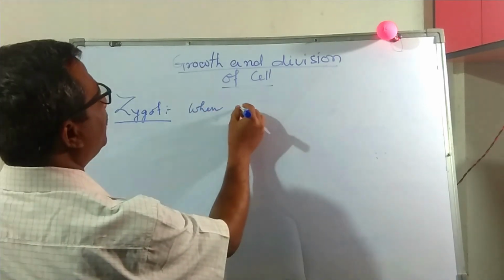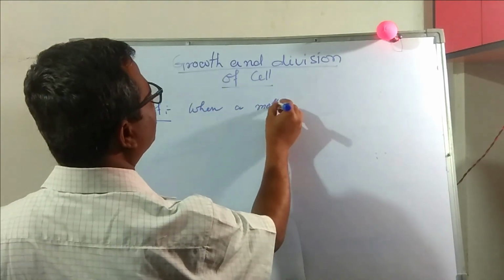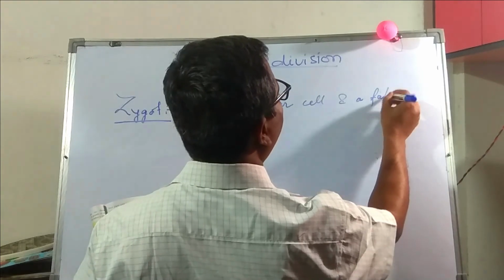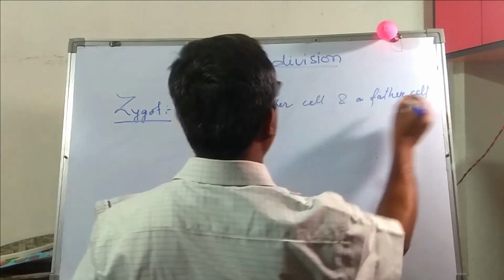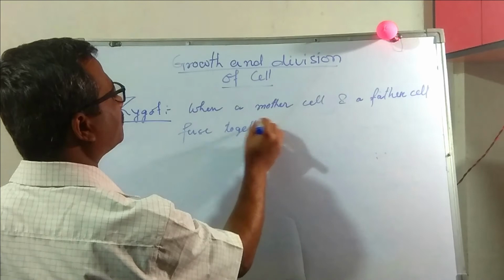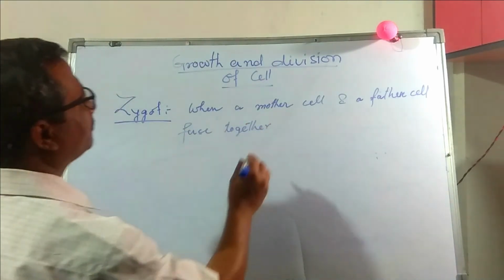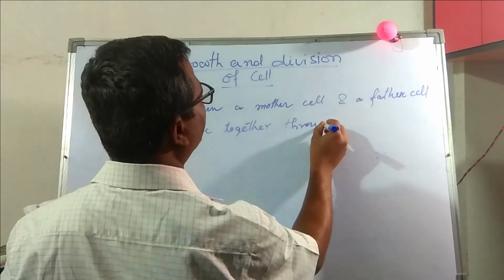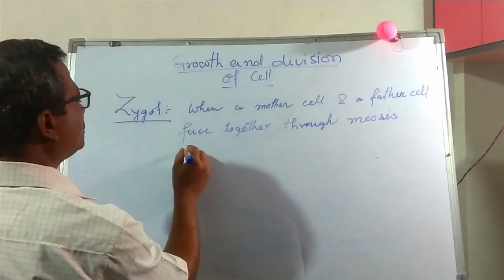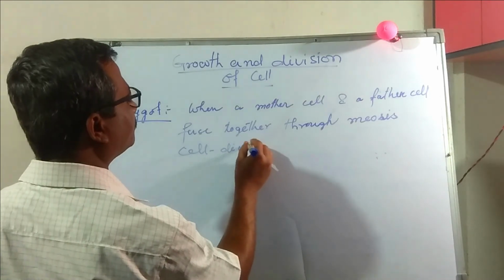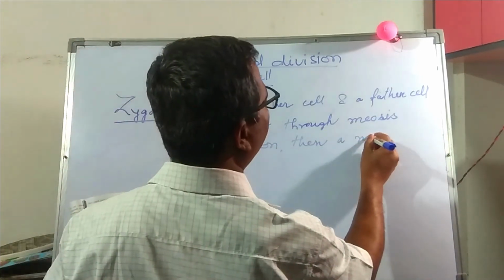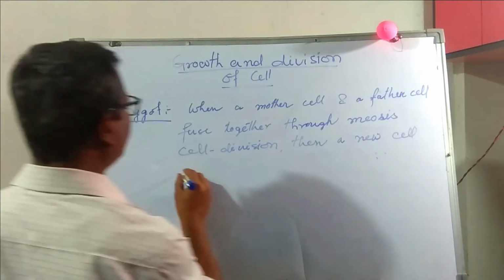When a mother cell and a father cell fuse together through meiosis, cell division, then a new cell is formed.